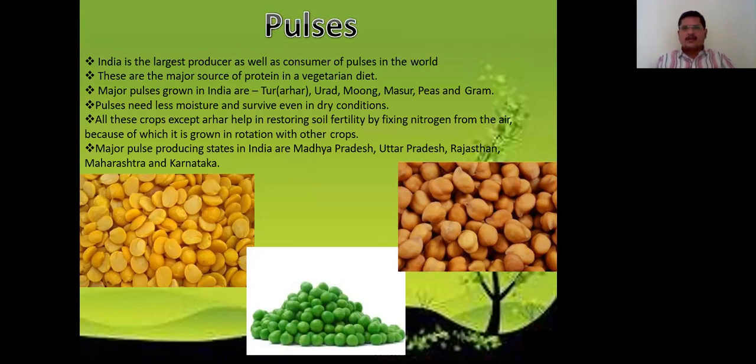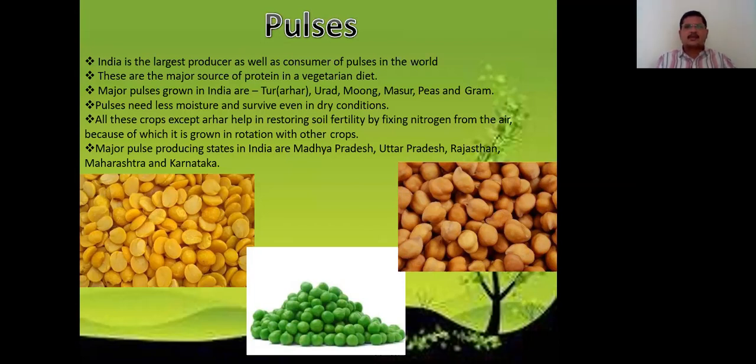And then udad, moong, masoor. Udad is the white color dal. Moong is a small size yellow color dal. Masoor dal is the red color. And then peas, you know very well, and gram. Pulses need less moisture and survive even in dry conditions.